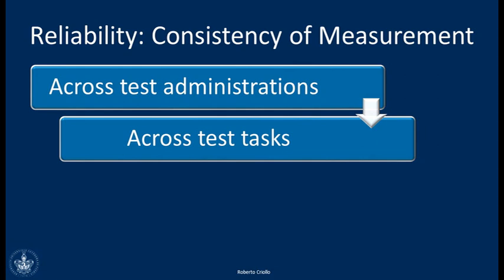That means that somebody who's good at reading should be good at listening. Somebody who's bad at reading will also be bad at writing. This is a general principle. So across the test tasks, we should have similar results. So imagine if somebody got the highest possible score in listening and then got the lowest possible score in reading.